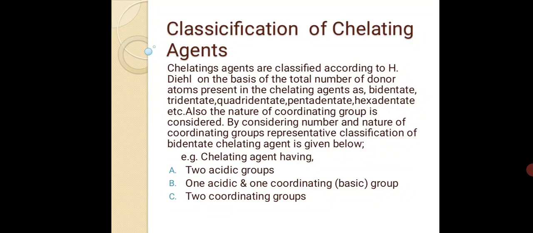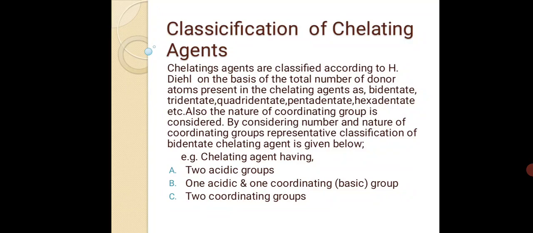This is the Inorganic Chemistry lecture, Semester 4, paper number 7. Inorganic paper number 7 contains the topic of chelation. In the previous lecture, we saw the introduction to chelation and started the topic.